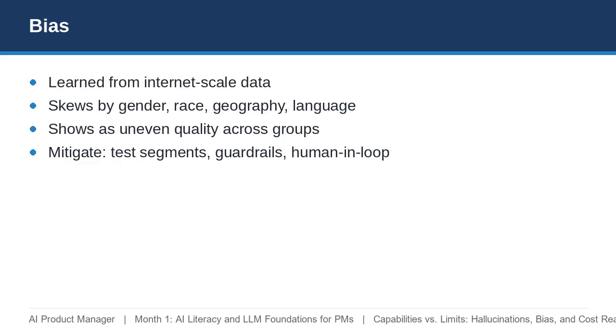Because models learn from internet-scale data, they absorb societal biases and can deliver uneven quality across user groups or languages. Define fairness requirements early, test across representative segments and edge cases, use system prompts and guardrails, and keep a human in the loop for consequential decisions like hiring or lending. Document known limits honestly for your users.